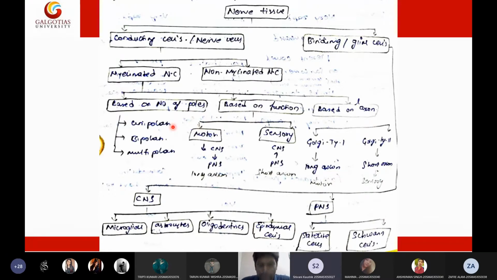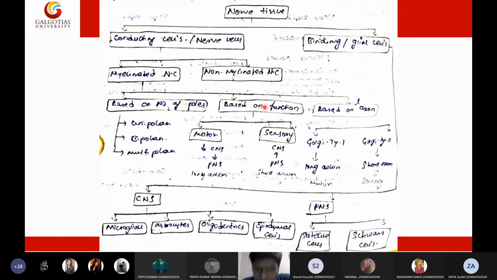Spinal cord. Very good. Bipolar? Eyes, nose, ears. Very good, and in the auditory pathway in the ears. And multipolar? Cerebral cortex of the brain. Very good. So this is all about the polarity of nerve cells, and the other two are very simple, students.